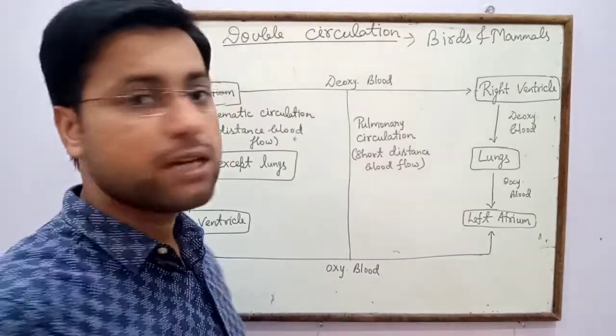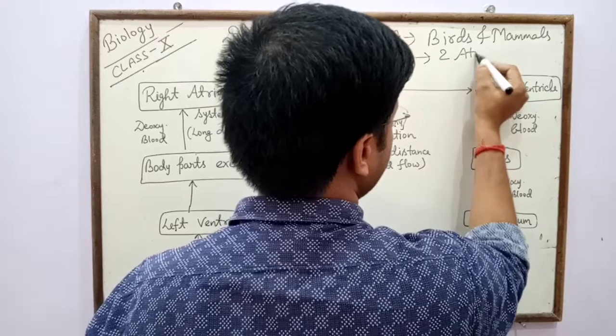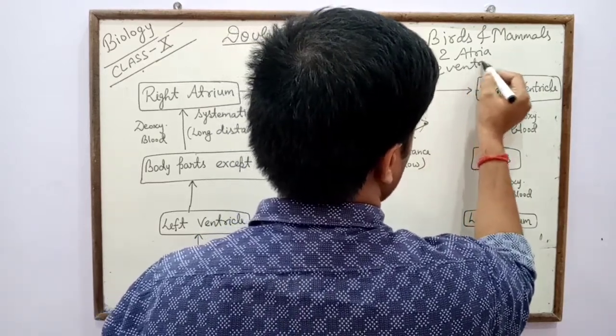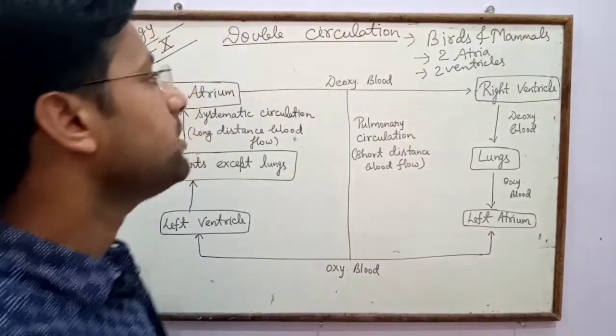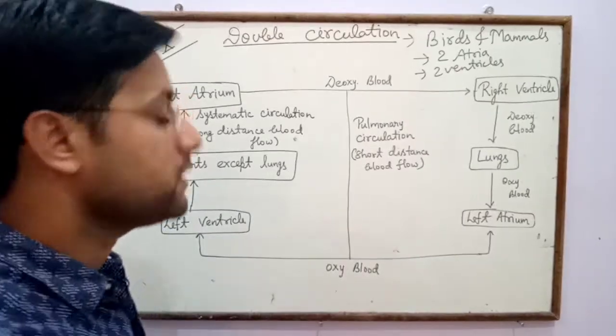Why in case of birds and mammals? Due to the presence of two atria and two ventricles, double circulation takes place in birds and mammals.